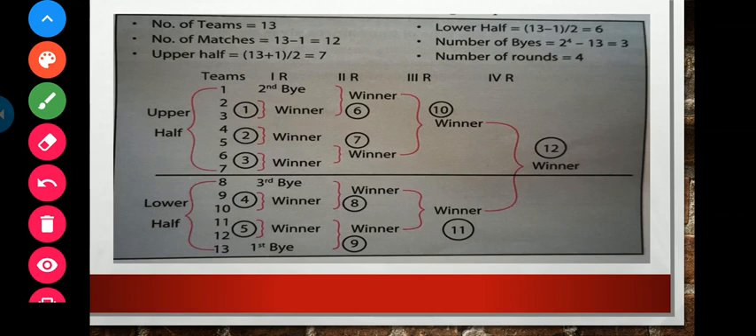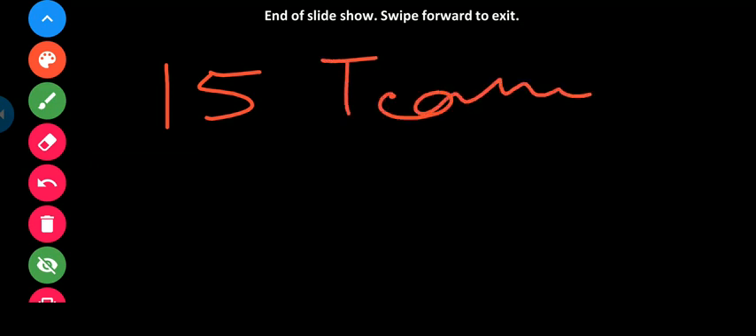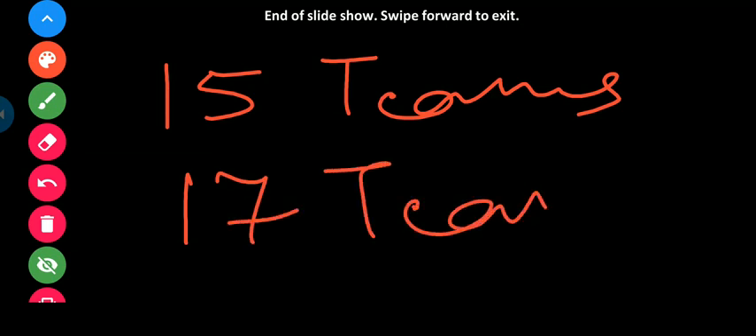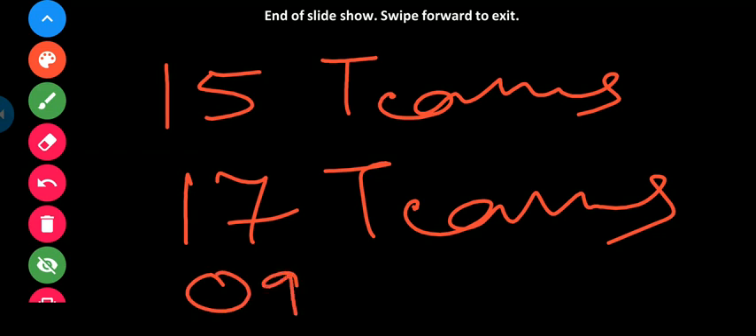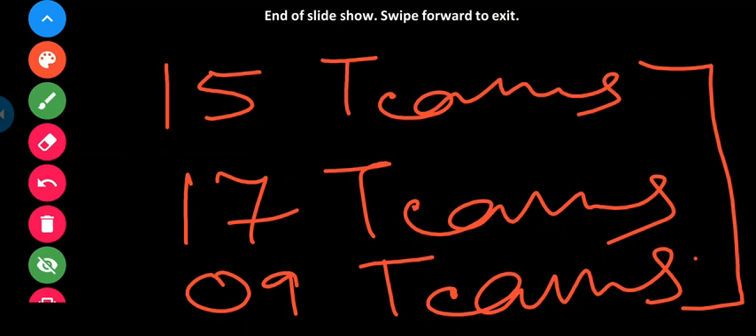You will make the fixture diagrams for 15 teams, 17 teams, and 9 teams, and you will send them to me.